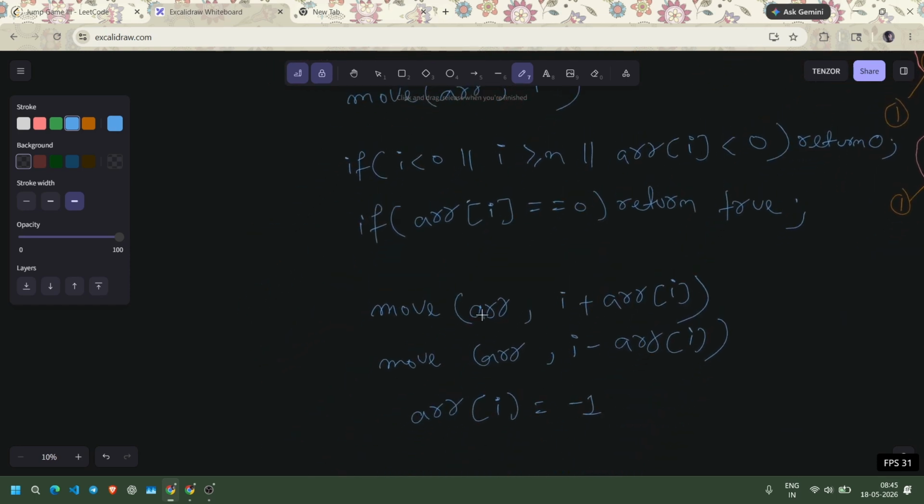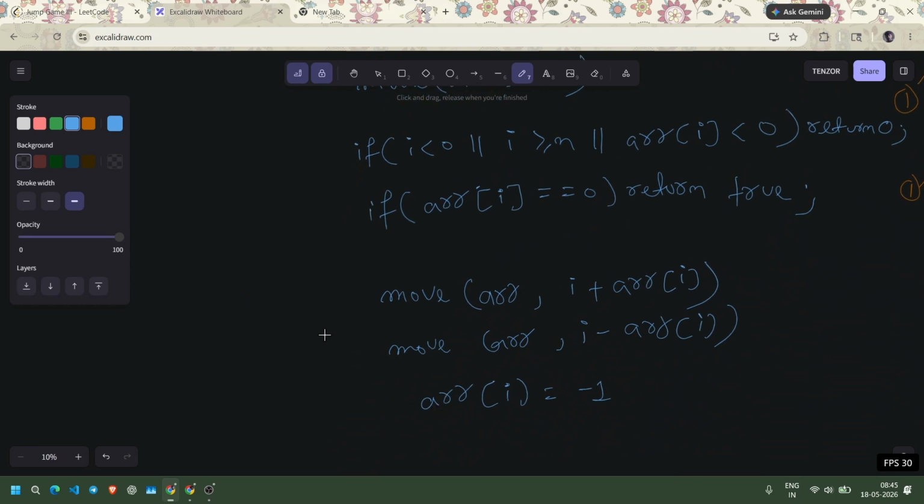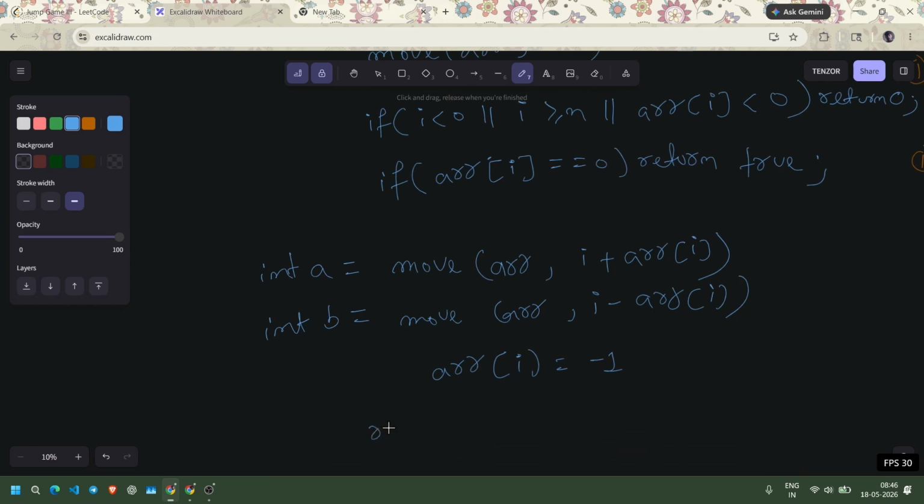And how to handle that return: let's consider int a, we got true from this and we got false from this. So at last we have to just return a or b, the OR of these two.